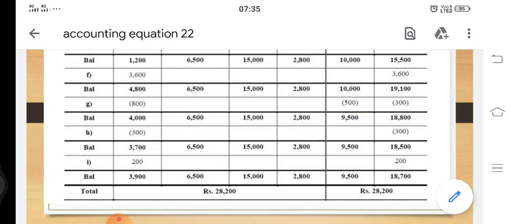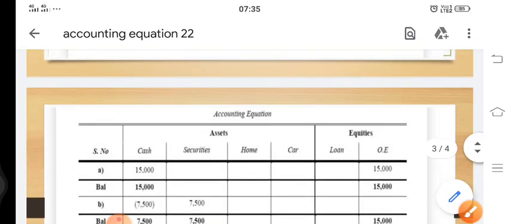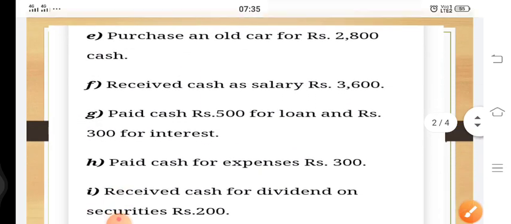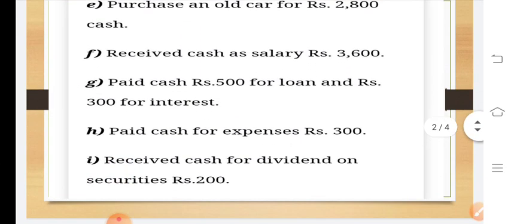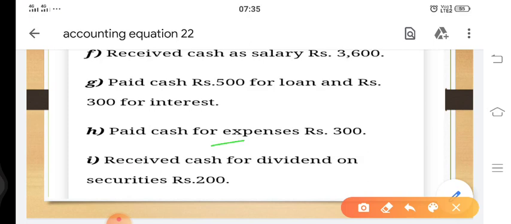Moving towards the next point. And the next point is paid cash for expenses. As you can see here, the term expenses is written. That means it will subtract capital because any expenditure reduces your capital.